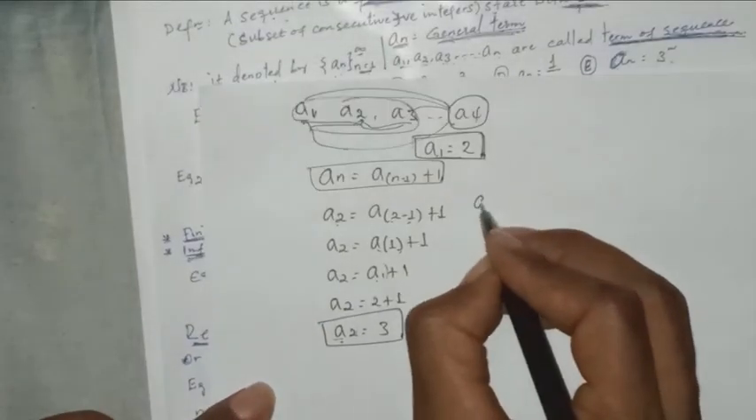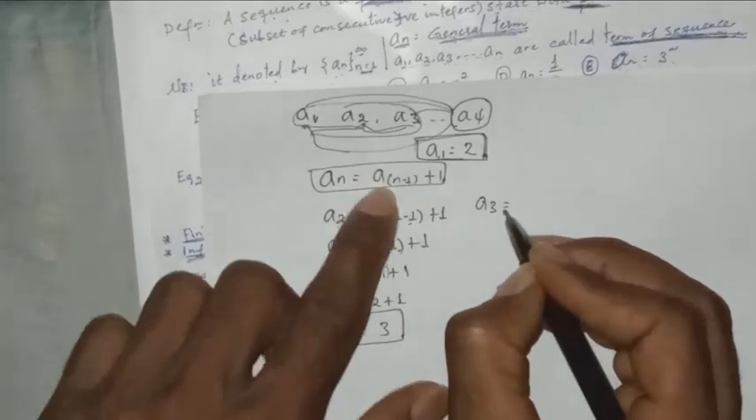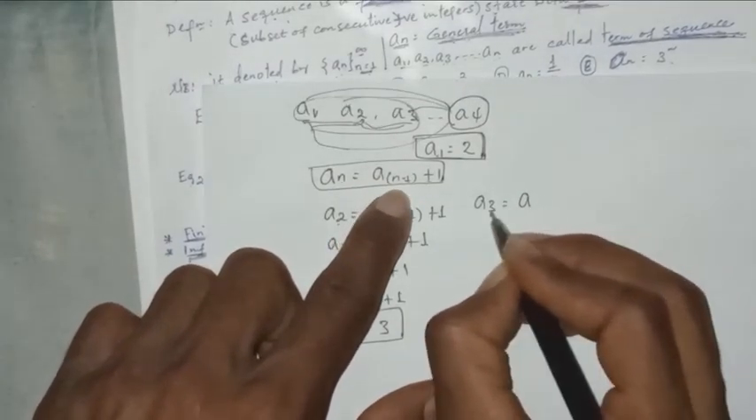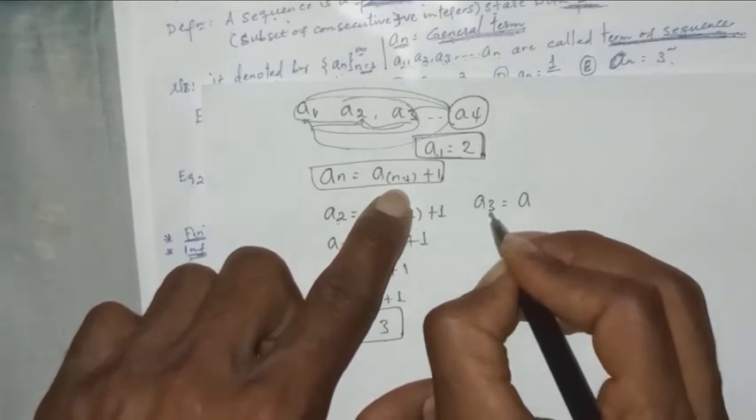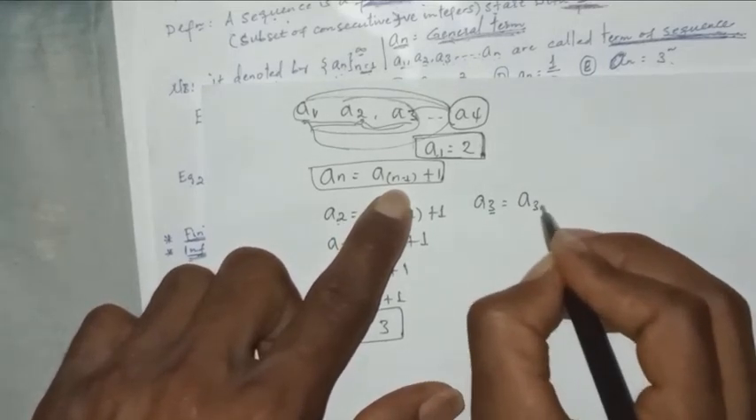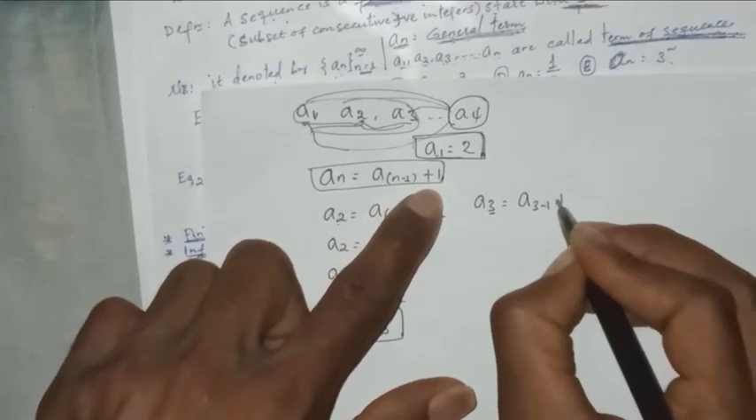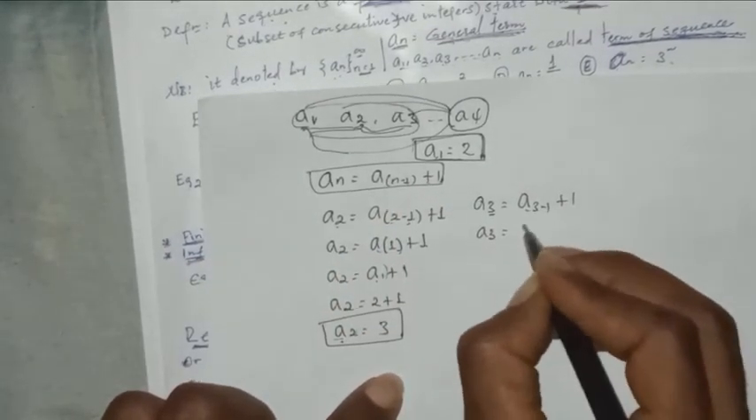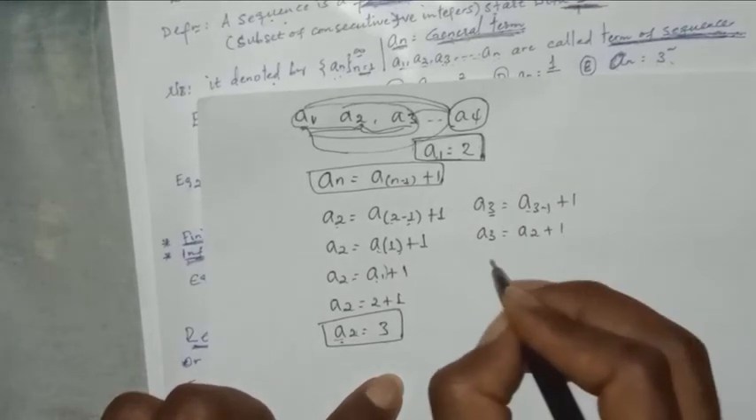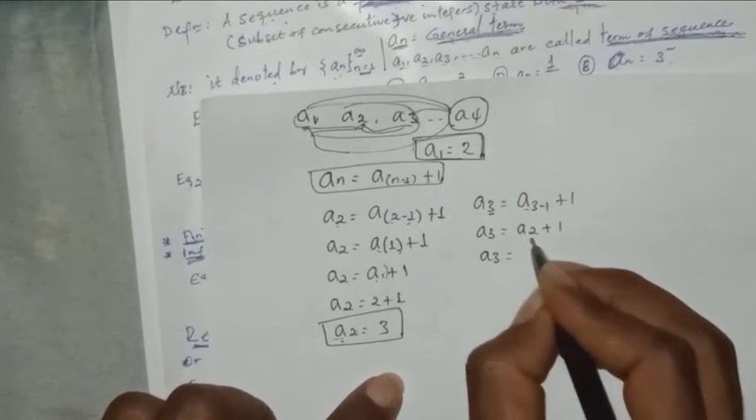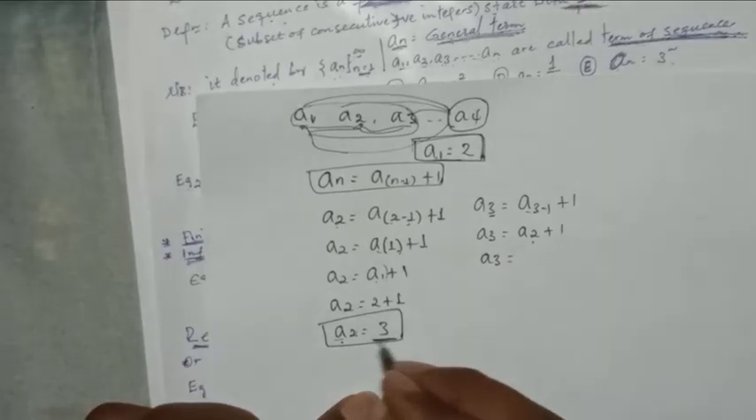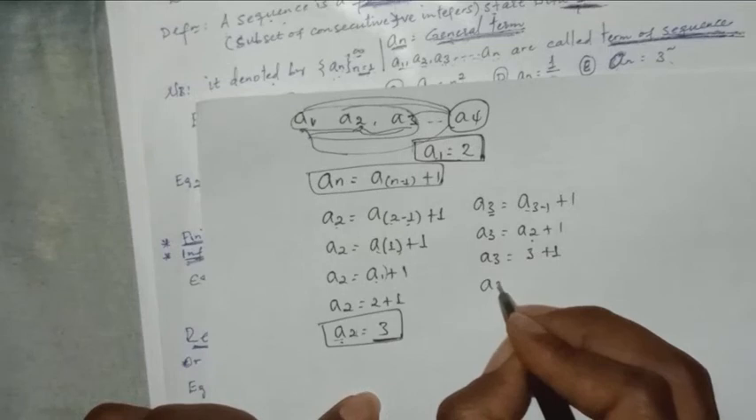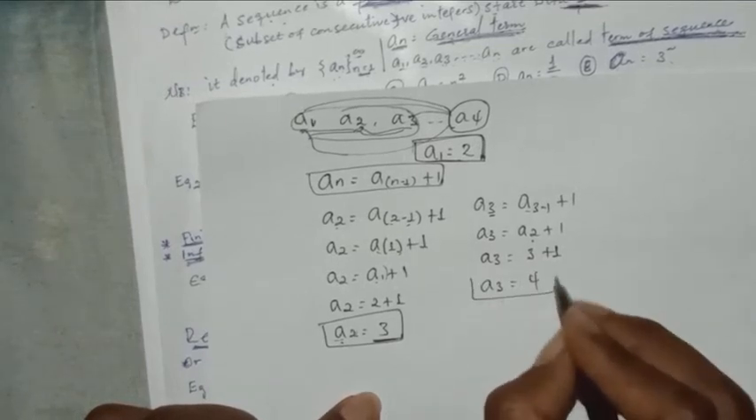A3 we want to find. A3 is equals to, what is the general term given to us? A n minus 1 plus 1. What is the value of n? 3. 3 minus 1 plus 1. So A3 is equals to 3 minus 1 means 2, plus 1. What is the value of A2? This one, 3. 3 plus 1, A3 is equals to 4.